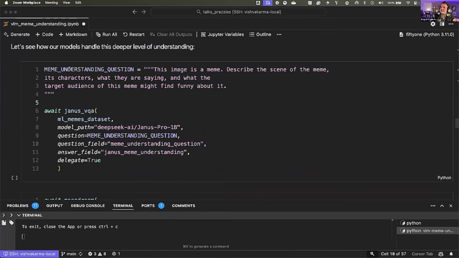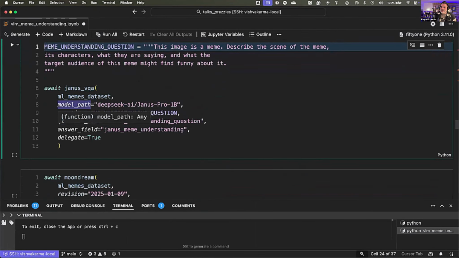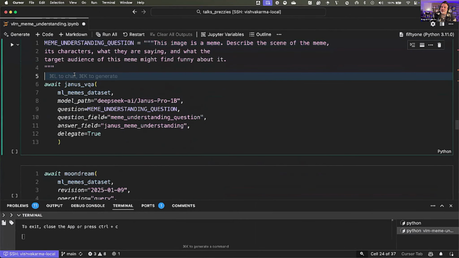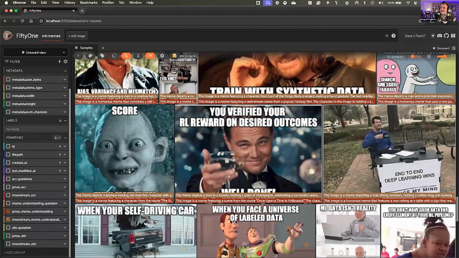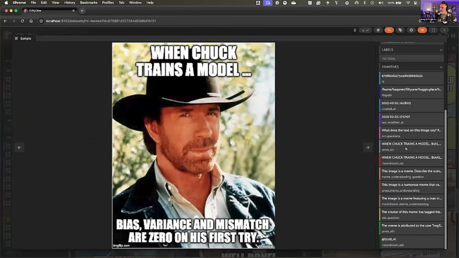So again, just passed a question and with essentially one call was able to run this against our 51 dataset. And from here, we can see the meme understanding outputs. Meme understanding outputs are a bit longer, so what we're going to have to do is just look for that here, meme understanding. Hover over this and a box will pop up.